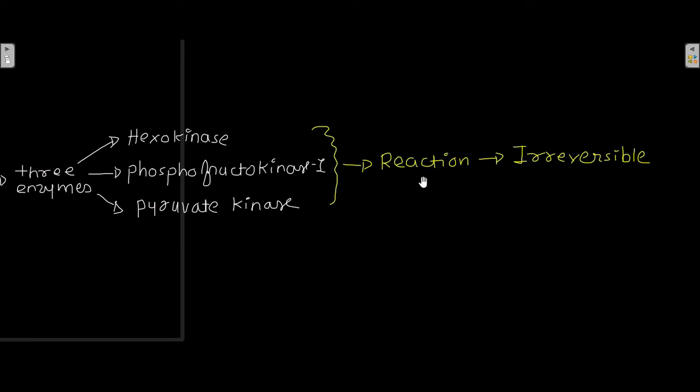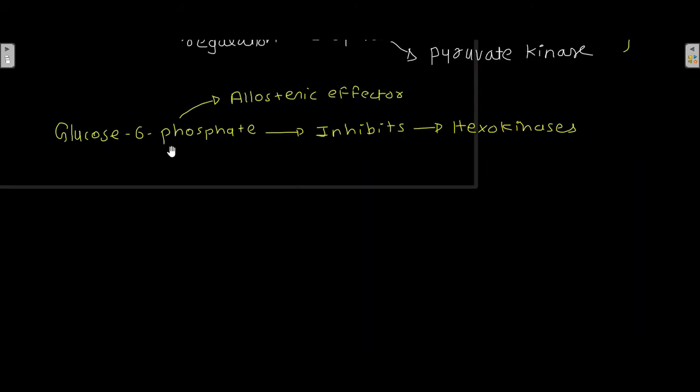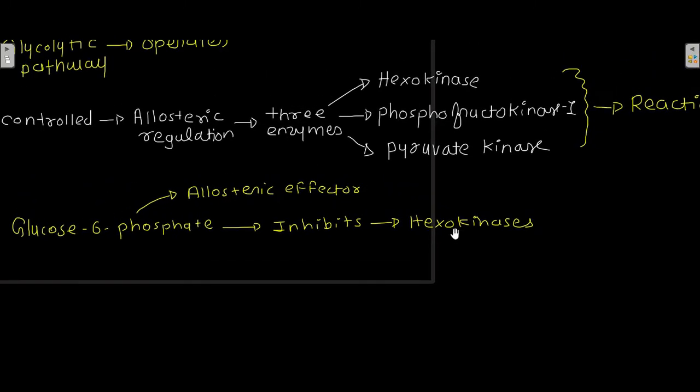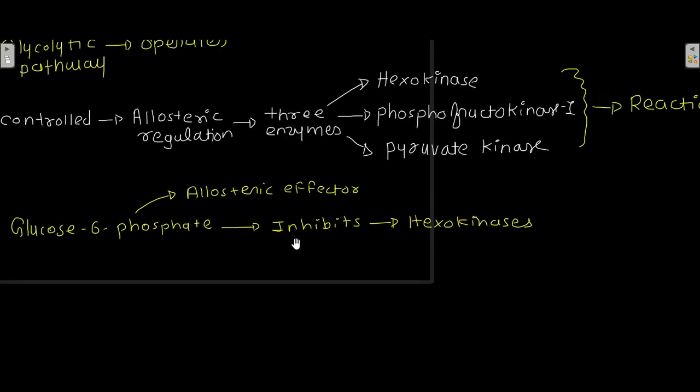The reactions that these three enzymes catalyze, hexokinase, phosphofructokinase 1 and pyruvate kinase, are irreversible reactions. Glucose 6-phosphate is an allosteric effector which inhibits hexokinase. So this hexokinase is being inhibited by glucose 6-phosphate.